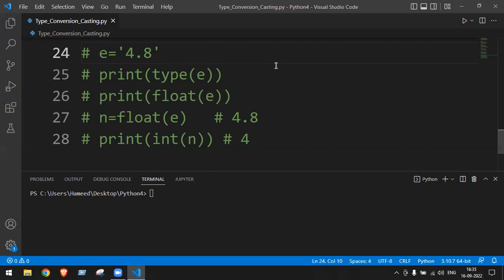Then it is possible to convert the variable into the type integer.